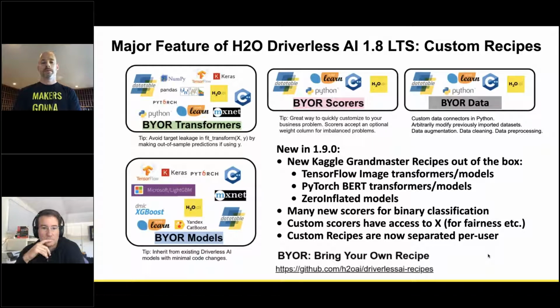It's great stuff. Absolutely. One of the examples here is the zero-inflated models. That's for insurance, right? When they have a lot of claims that are zero because nobody actually claims anything unless they have a car accident, then it's like 5,000. So there's a peak at zero, and then there's a distribution of non-zero values. And for that, you can make a specific model that's better than a regular model.